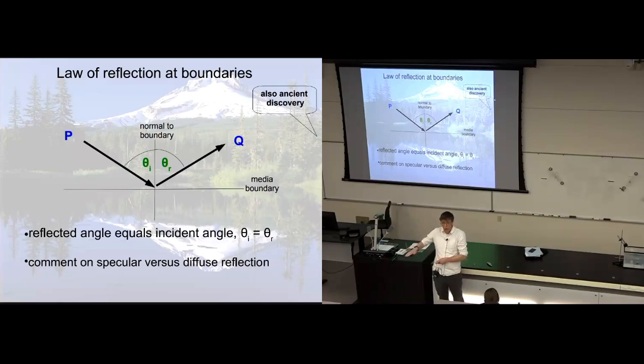When the boundary is smooth and uniform, like a pane of glass or a bathroom mirror, that's called specular reflection, and the law of reflection applies. When the surface that the light is striking is rough and irregular, that's called diffuse reflection, and the law of reflection doesn't apply to that. Let me just show you an example of that.